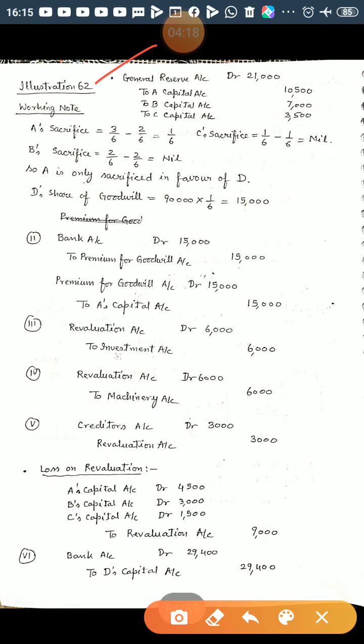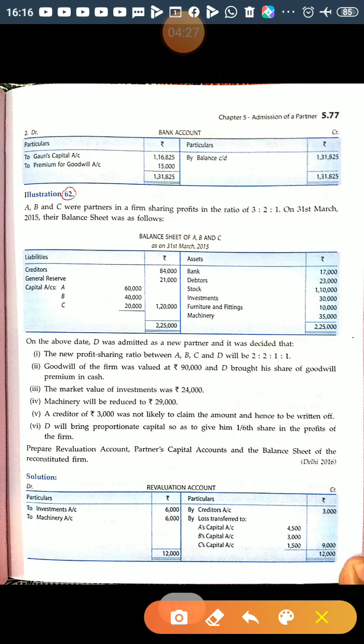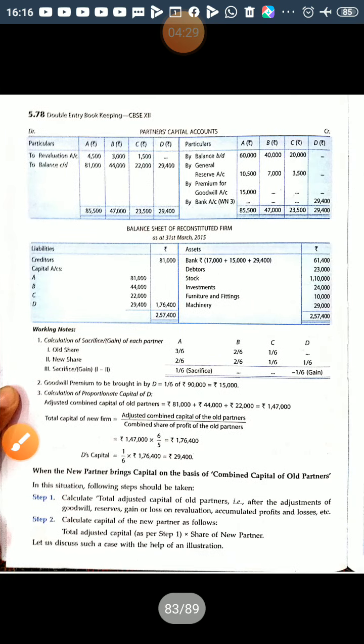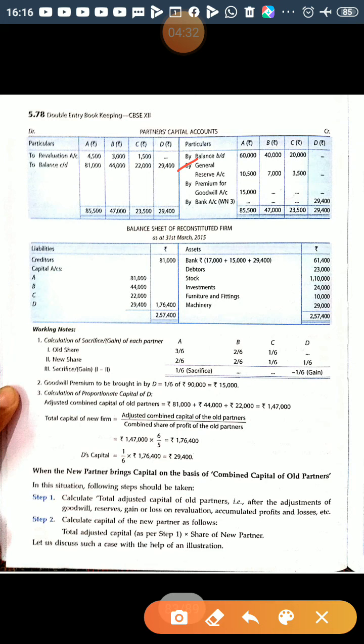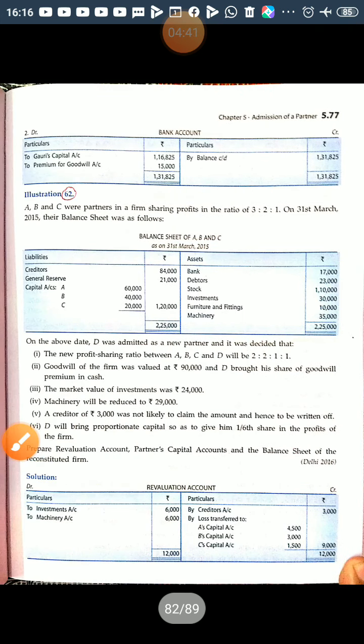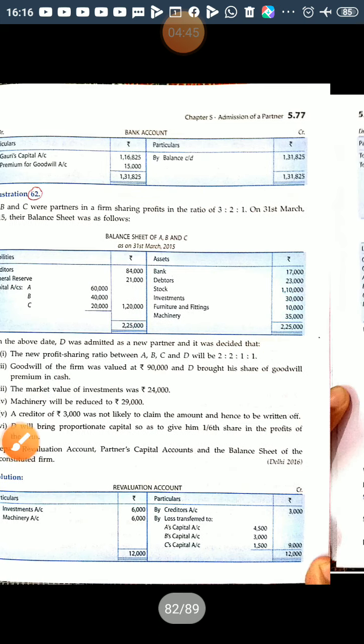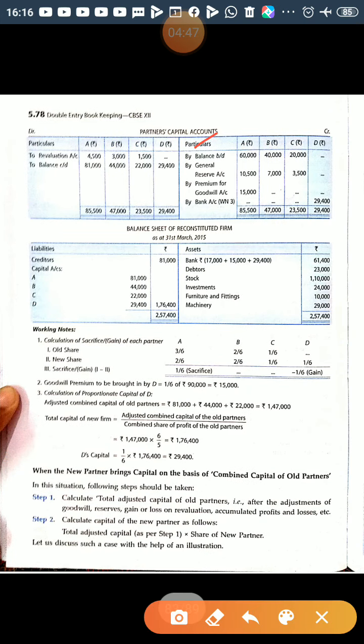General reserve account debited to A's capital, to B's capital, to C's capital, and that will be credited to partners' capital account by general reserve 10,500, 7,000 and 3,500. Right. Now next item is the balances of A, B and C that will be brought down in their capital.